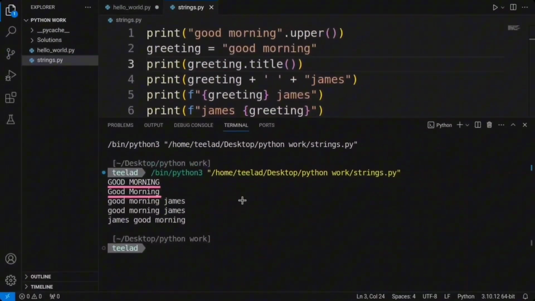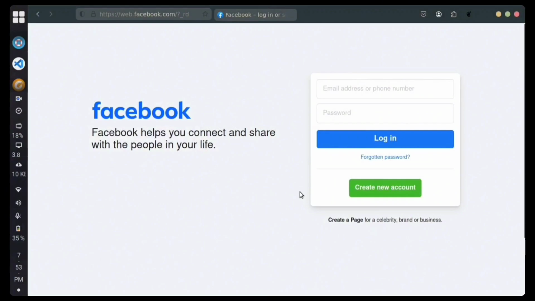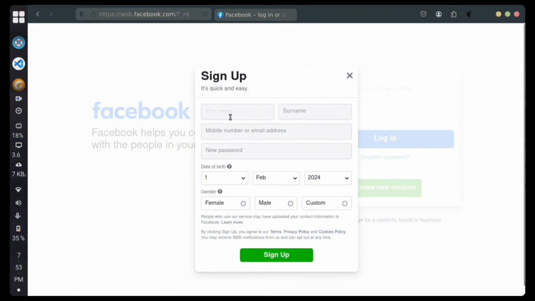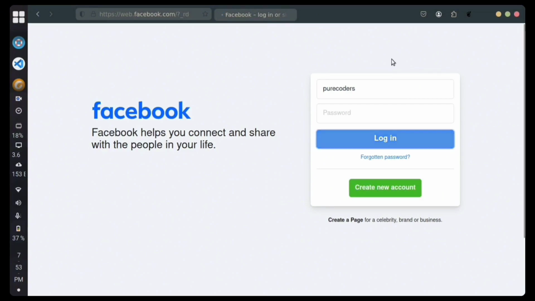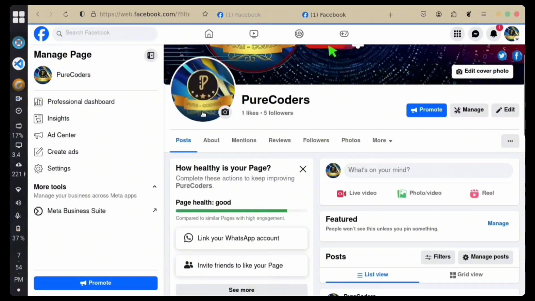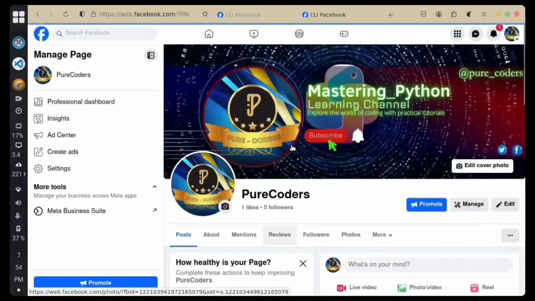Let's move forward by introducing the strip method. Imagine you are creating a Facebook account, and during the sign up, you are asked to provide your email and name. When entering your name, you might accidentally include unnecessary space at the beginning or end. However, when it comes to logging in, those extra spaces aren't necessary. So how does Facebook match your details accurately, regardless of whether there are spaces or not?